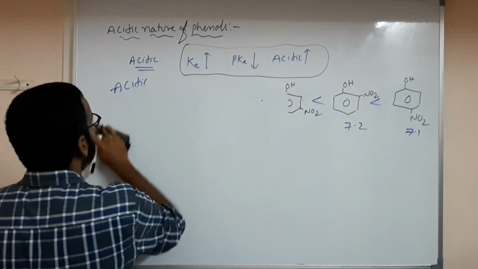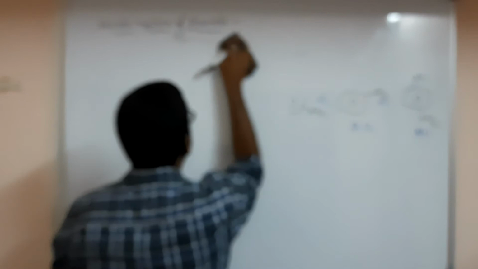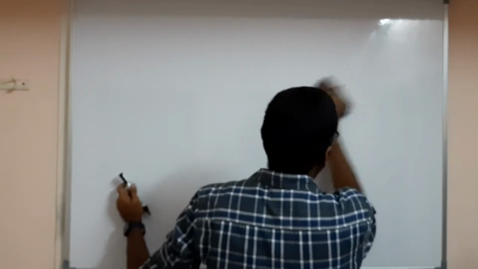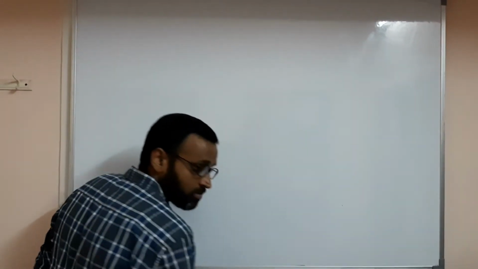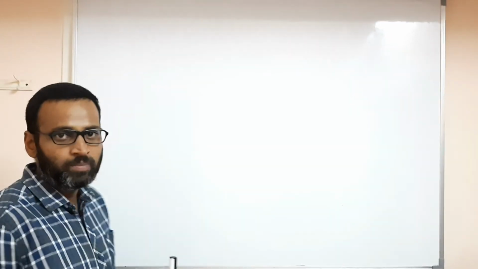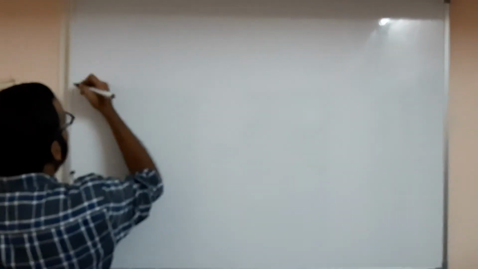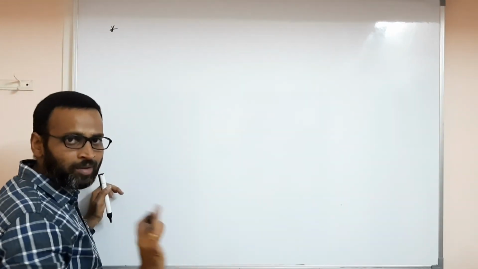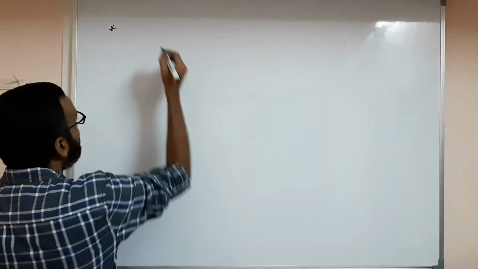Phenol when reacted with zinc gives benzene. These are the chemical properties of phenols. All we are discussing definitely takes more time, so please concentrate on the reactions: how they happen, what is the reactant and what is the product, and how to remember the acidic nature. You have to know these things.